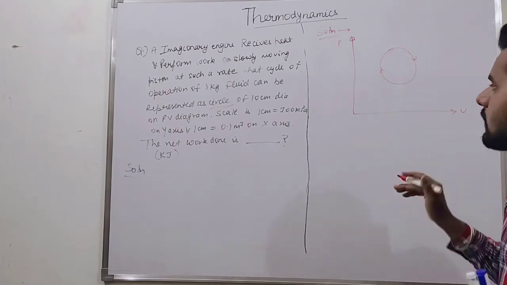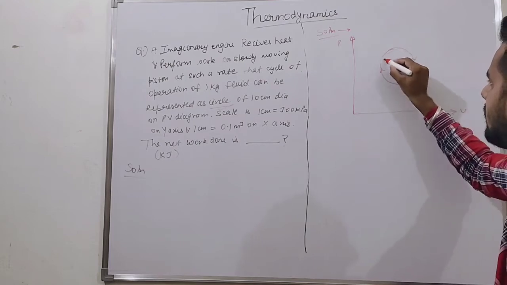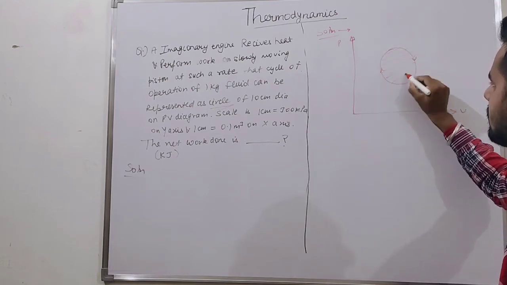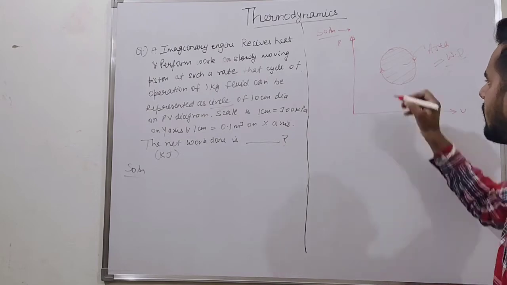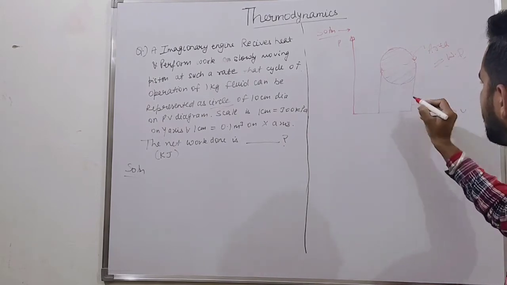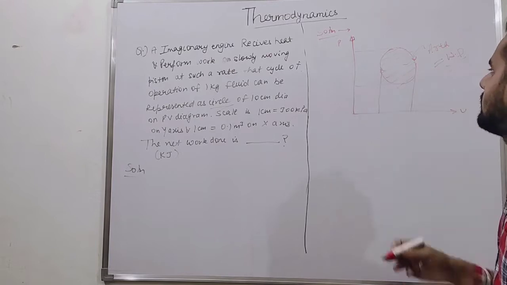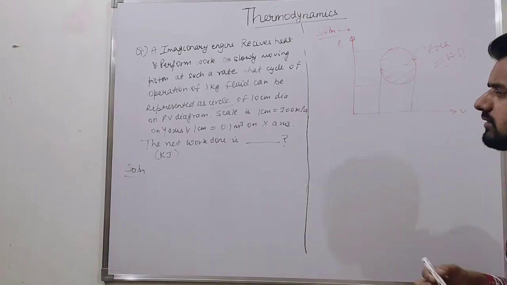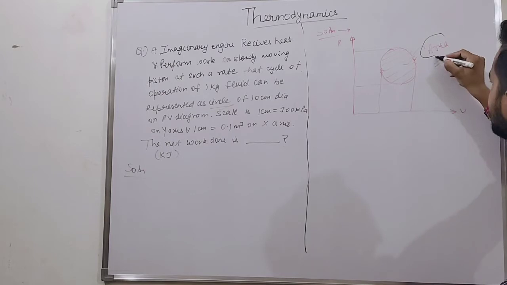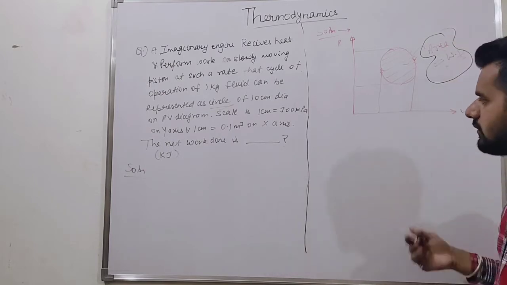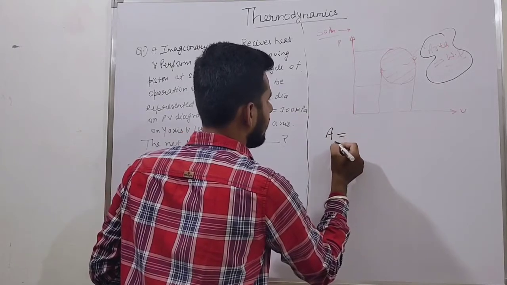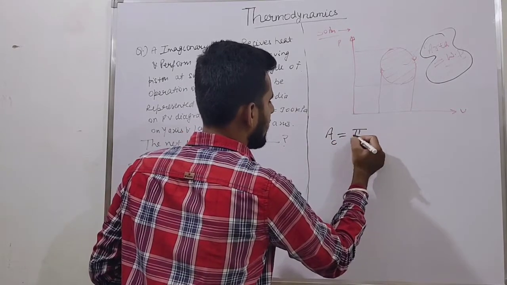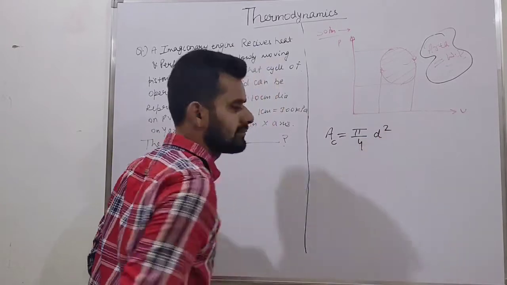We know area under the curve. This is our curve, basically a closed curve. Area under the curve is what? Work done. This area is equal to what? Work done. How will we get the work done? It is nothing; if you know this concept, area under the curve is work done. Just simply try to solve this. What is the area of a circle? Area of circle is pi by 4 into d square.